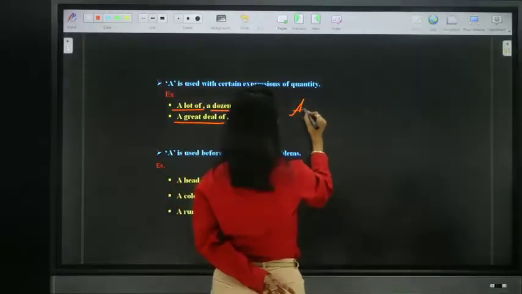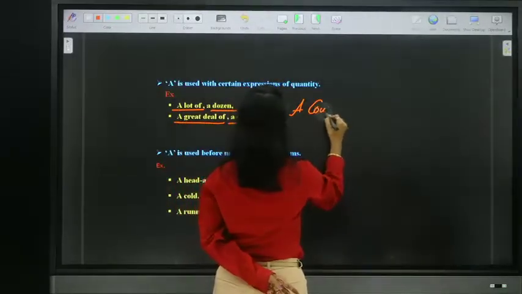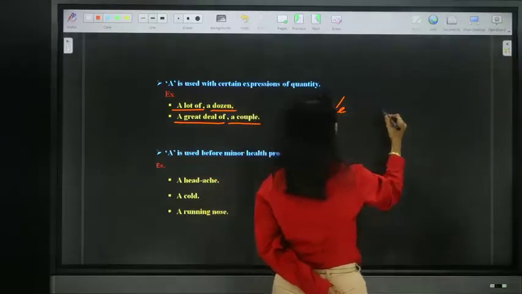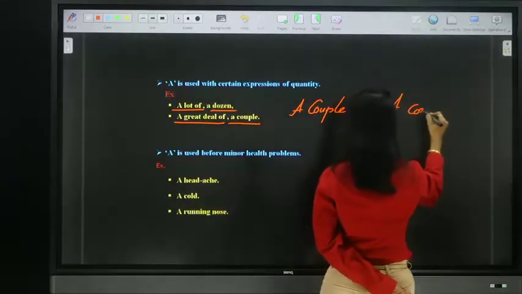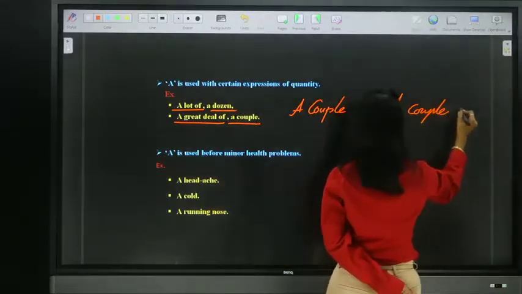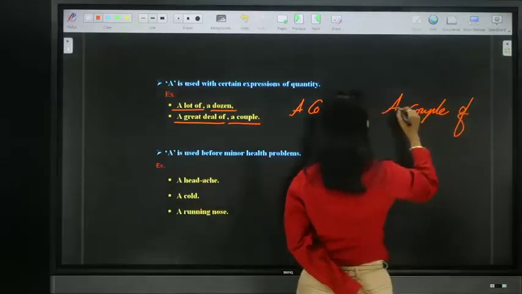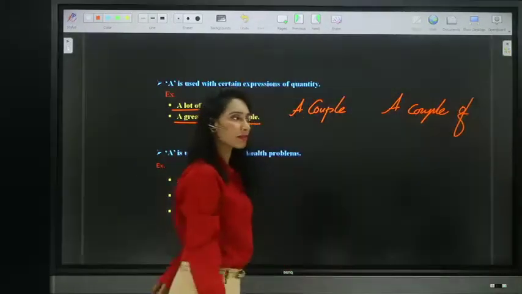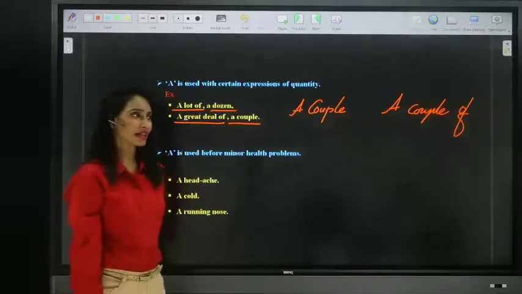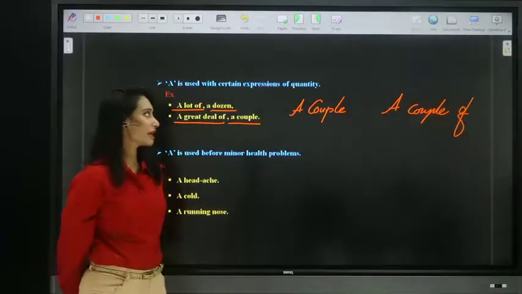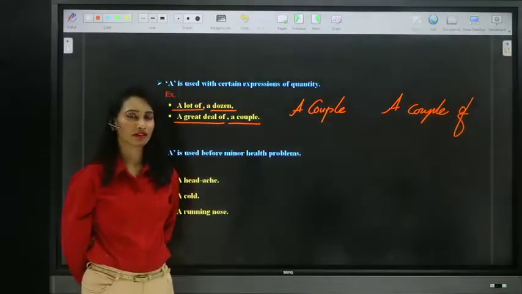What is the difference between a couple and a couple of? What is meant by a couple and what is meant by a couple of? Give me the answer quickly, guys.